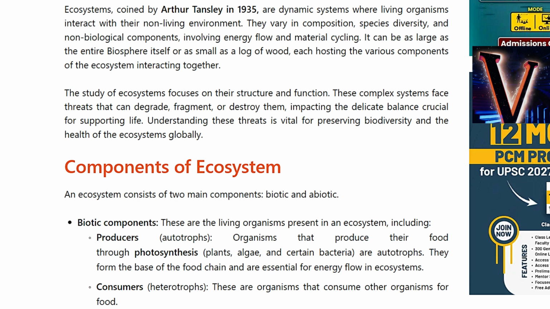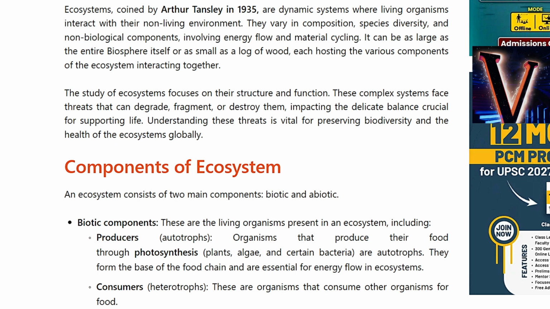The study of ecosystems focuses on their structure and function. These complex systems face threats that can degrade, fragment, or destroy them, impacting the delicate balance crucial for supporting life. Understanding these threats is vital for preserving biodiversity and the health of ecosystems globally.